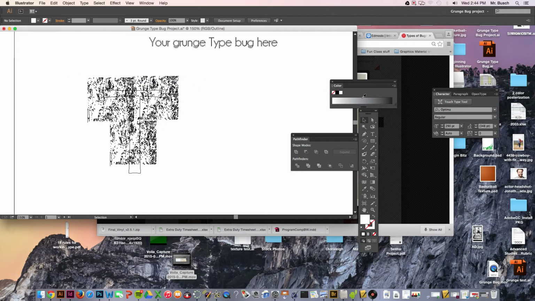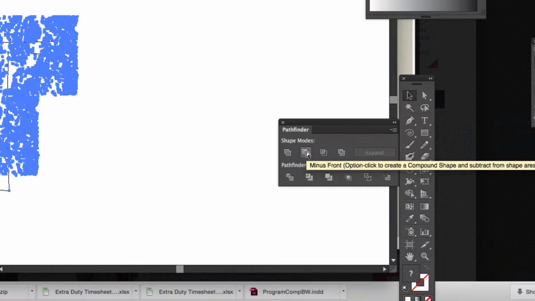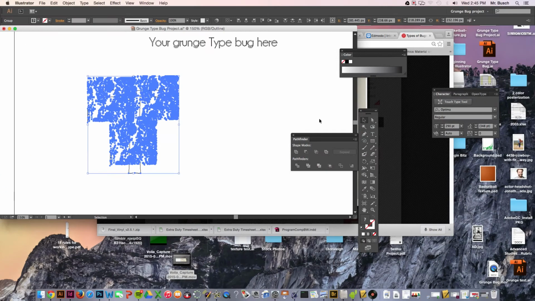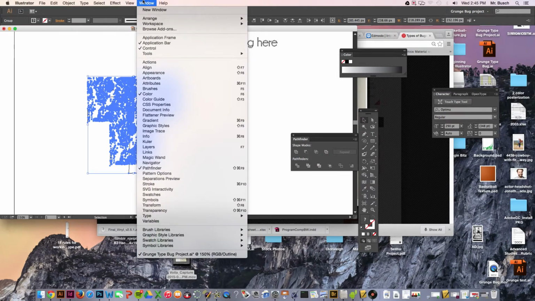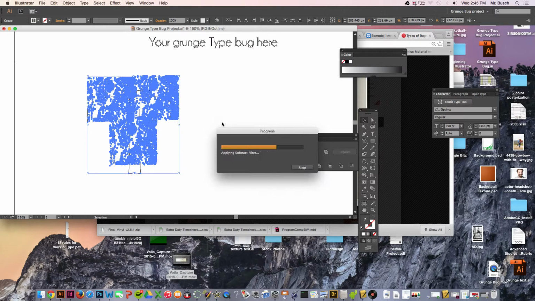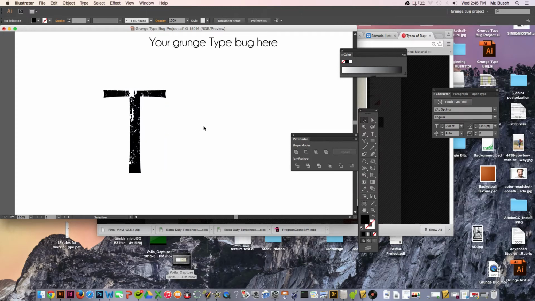It's kind of dirty. So I'm going to click over it and select it all with the black arrow tool. And this is where we're going to use the Pathfinder feature, minus front. It's pretty cool. If you don't see the Pathfinder box there, go to Window, Pathfinder, and make sure that's checked. So I'm going to click that now. It's going to take a second to generate. And once I get out of my outline mode by hitting Command Y once more, you can see my letter has a pretty cool grunge effect.